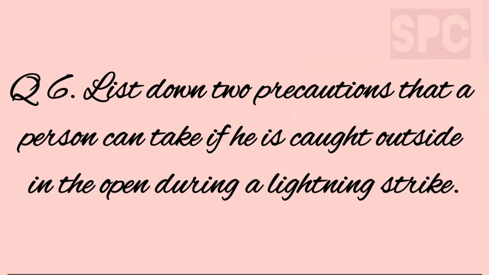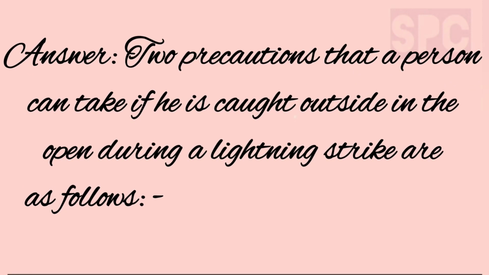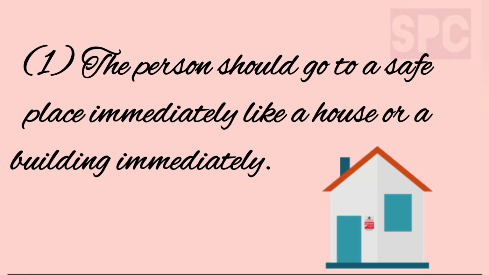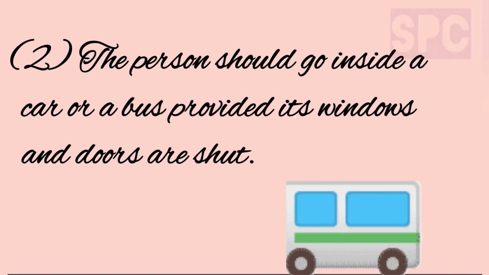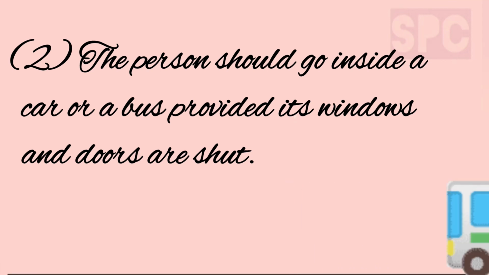Question number 6. List down two precautions that a person can take if he or she is caught outside in the open during a lightning strike. Answer. Two precautions are: first, go to a safe place like a house or building immediately. Second, go inside a car or a bus, provided the windows and doors of the same are shut.